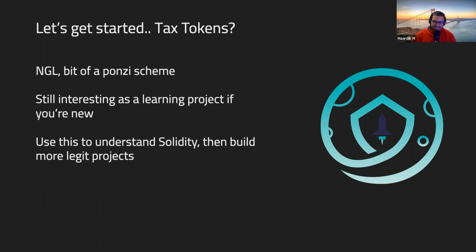So it's kind of a Ponzi scheme. It's not the most morally ethical thing to do. On the right is the logo for SafeMoon. I don't know if you've ever heard of it. Massive Ponzi token. But the way I intend this to be, and the way I think you should be looking at this, is to use this as a way to understand Solidity and then proceed to building more legit projects, hopefully.